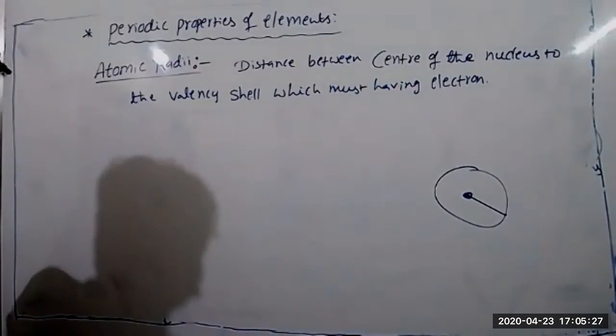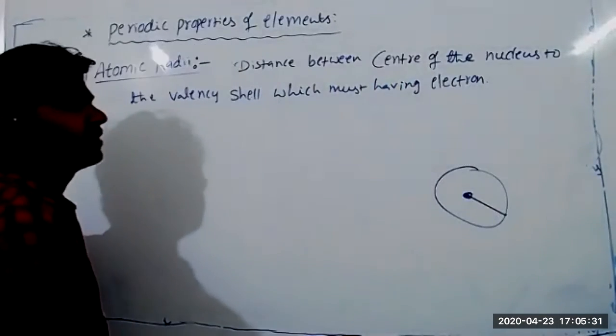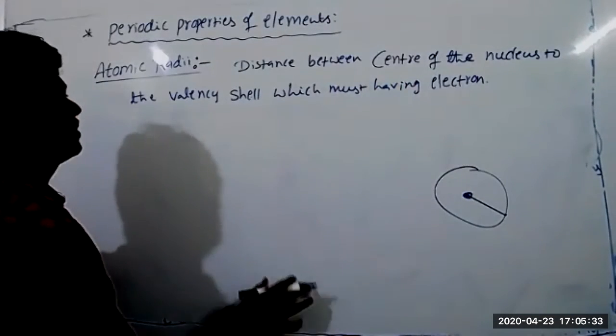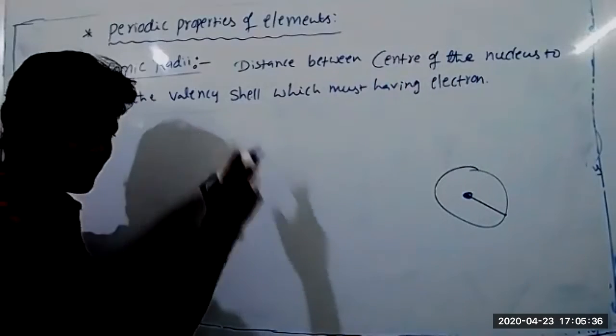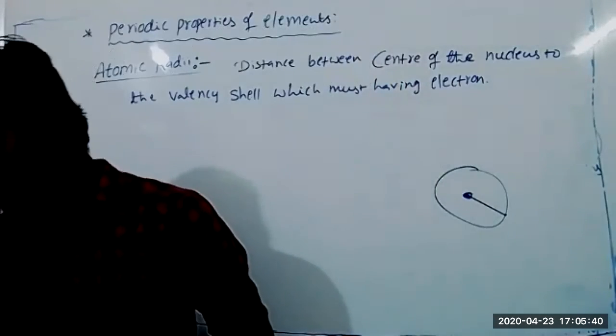This is atomic radius. It's simple: from the center of the nucleus to the valence shell in which there is an electron. Okay, complete the definition. Listen carefully now.